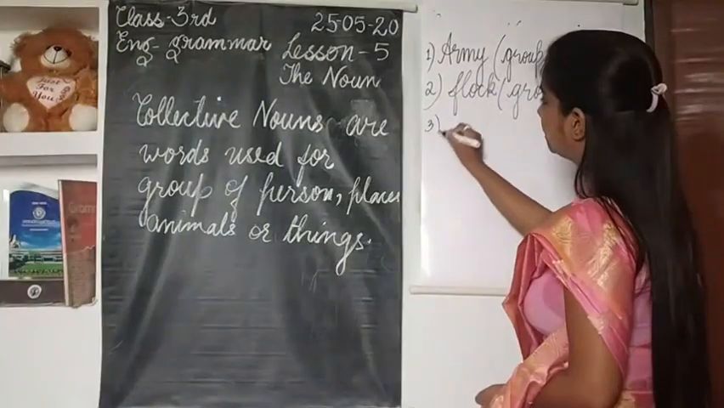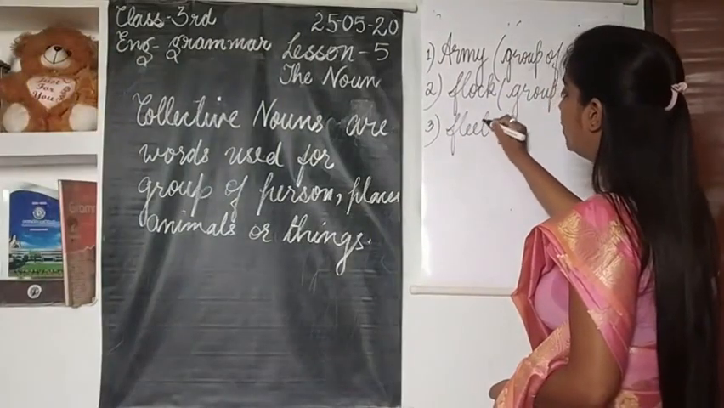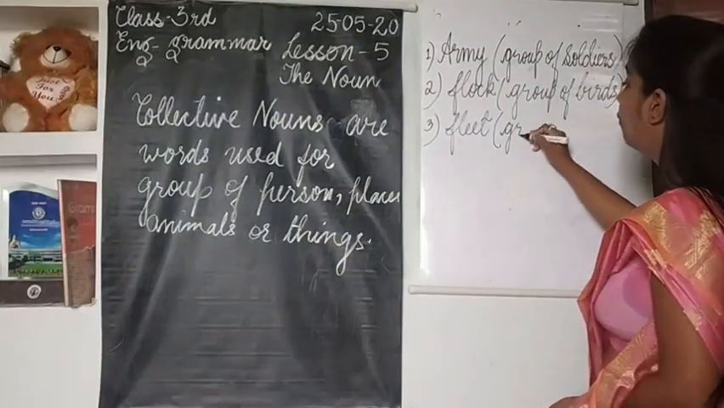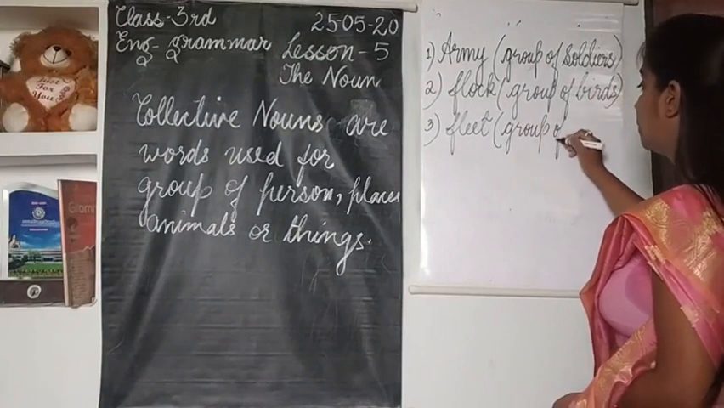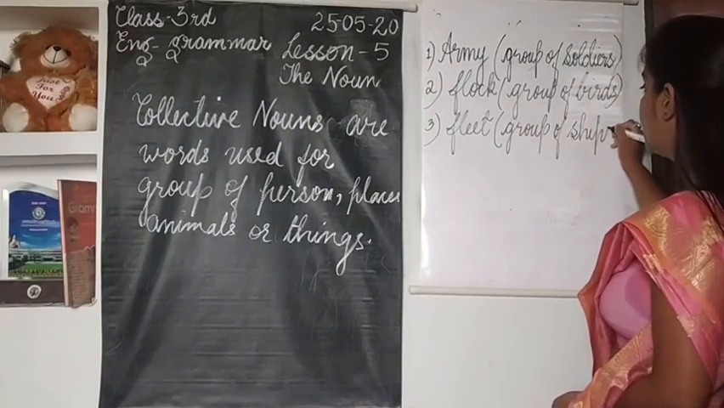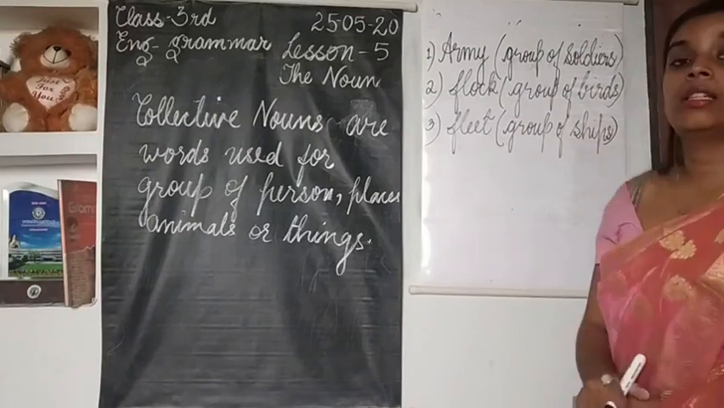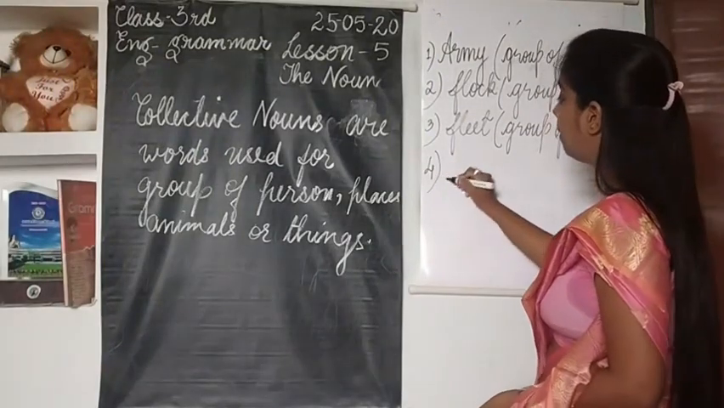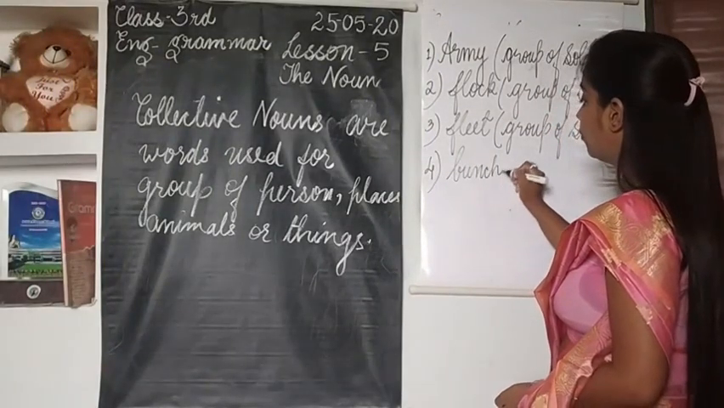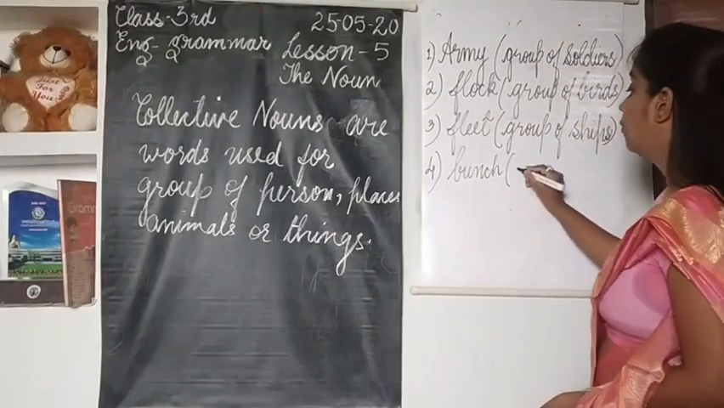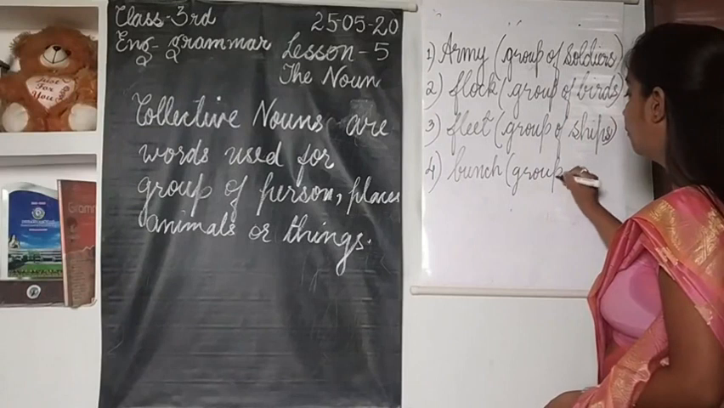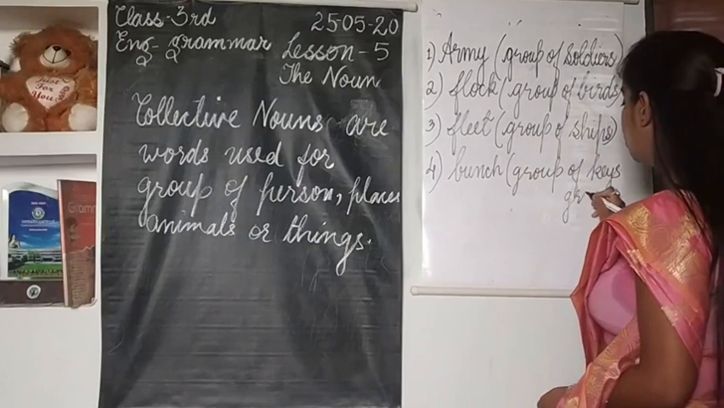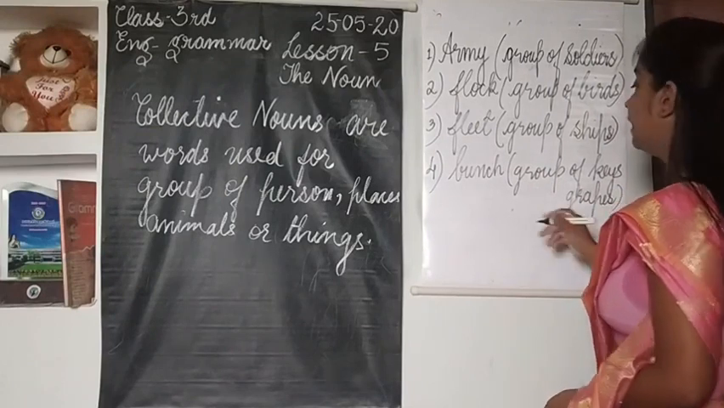Then fleet, F-L-E-E-T, fleet. Fleet is used for a group of ships. So fleet is also an example of collective noun. Then bunch. The word bunch is used for what? For a group of keys or for a group of grapes. We say bunch of grapes or bunch of keys.